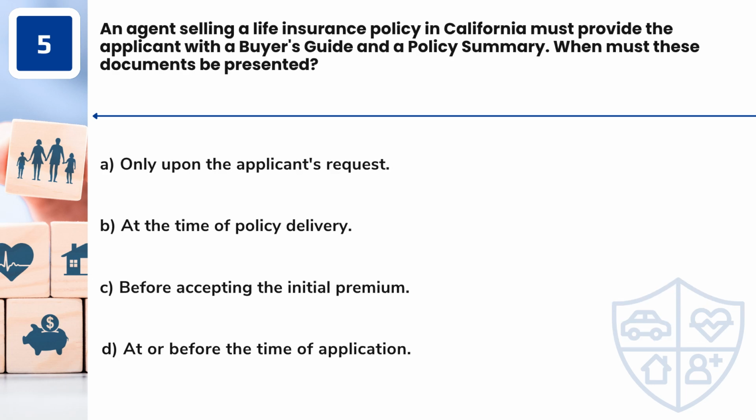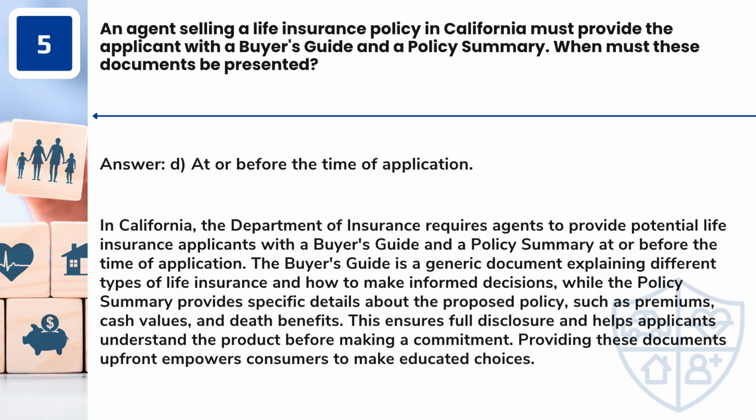Question 5. An agent selling a life insurance policy in California must provide the applicant with a buyer's guide and a policy summary. When must these documents be presented? A. Only upon the applicant's request. B. At the time of policy delivery. C. Before accepting the initial premium. D. At or before the time of application. Answer: D. At or before the time of application.